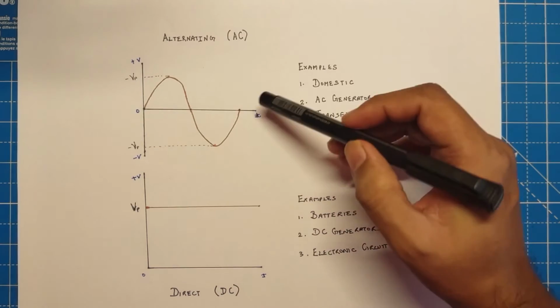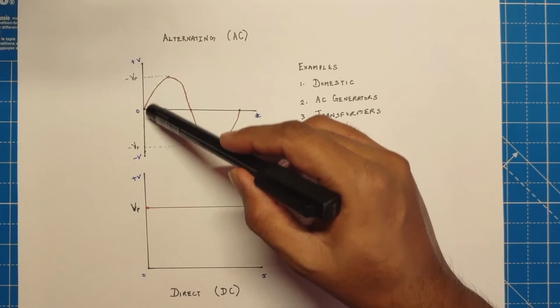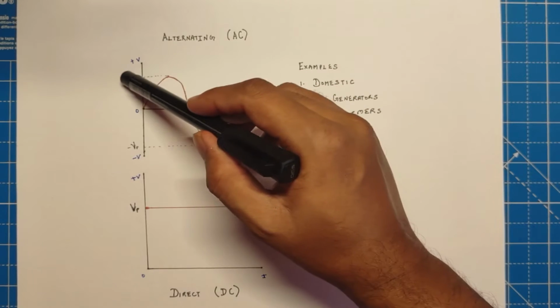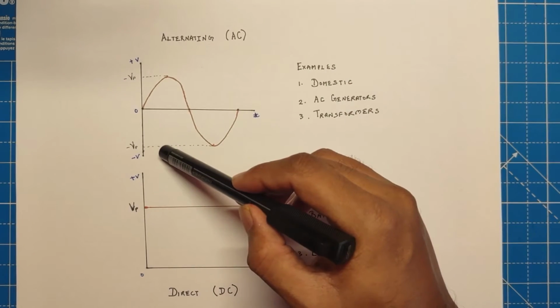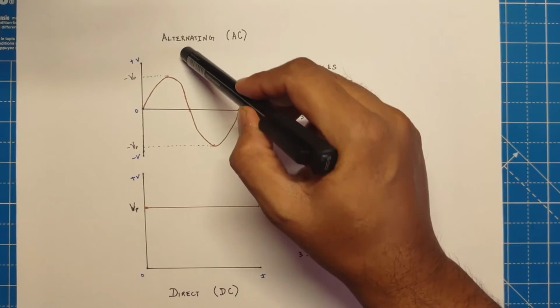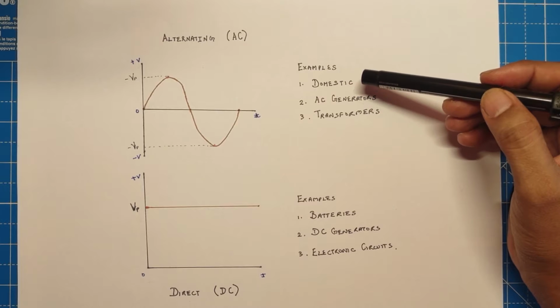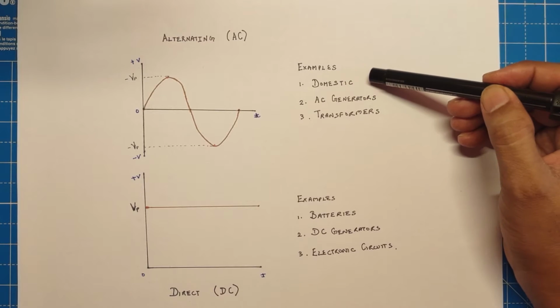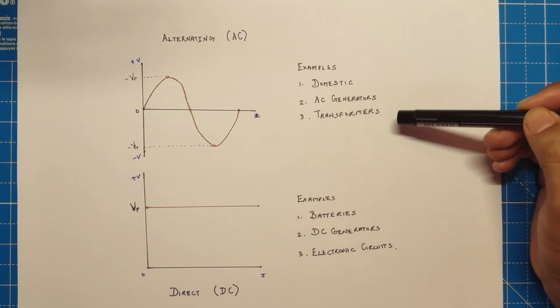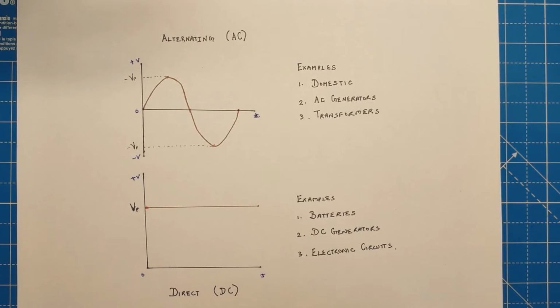The basic difference between the two: here you can see the alternating voltage has two peaks, one in the positive and the other in the negative. It is a pulsating voltage, so it is referred to as alternating. Common examples of alternating voltage include domestic voltages, the voltages that you find in your home, AC generators, transformers, and so on.